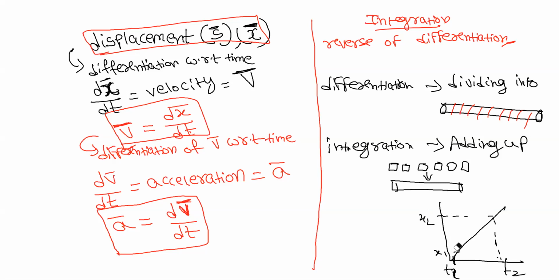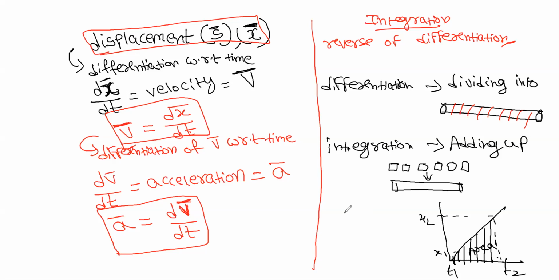In general, t1 is taken as 0 itself. Here the t1 is 0. Integration means the area under this graph. That's it. Integration means the area between the coordinates.